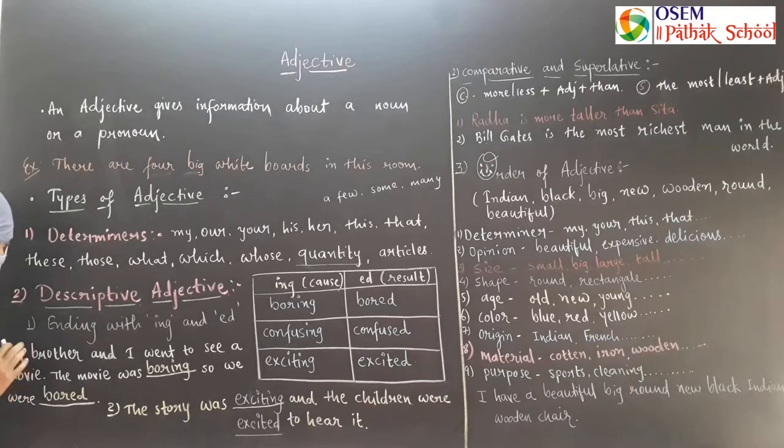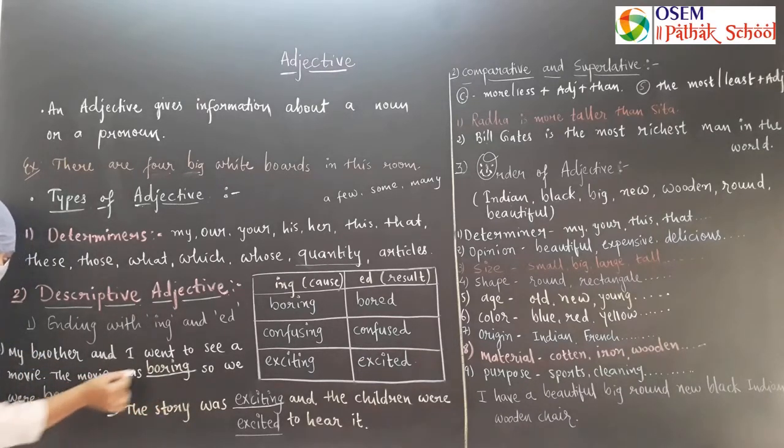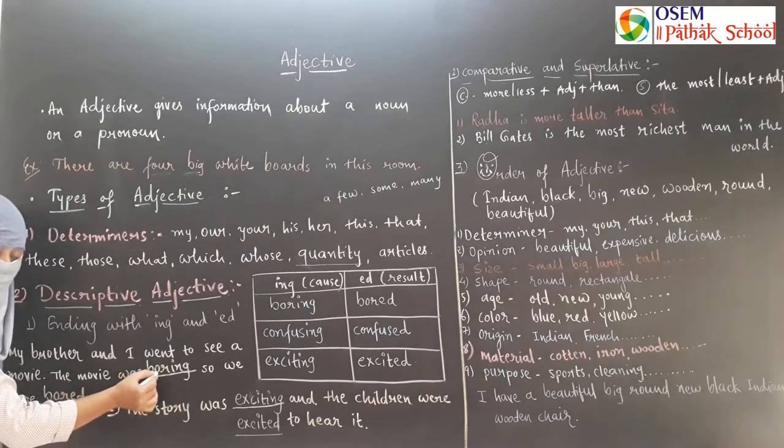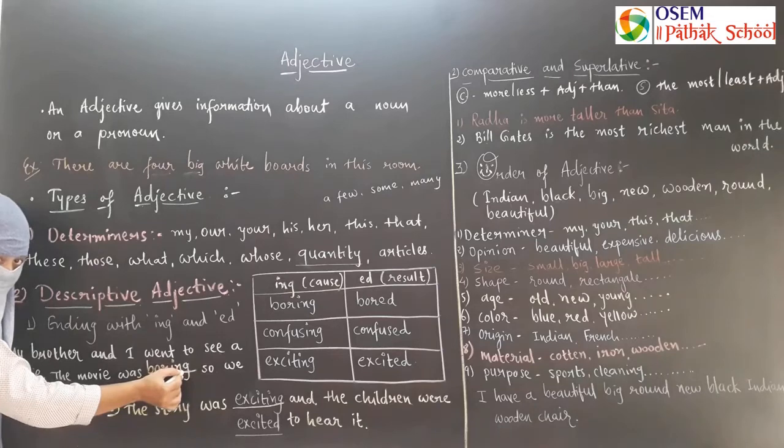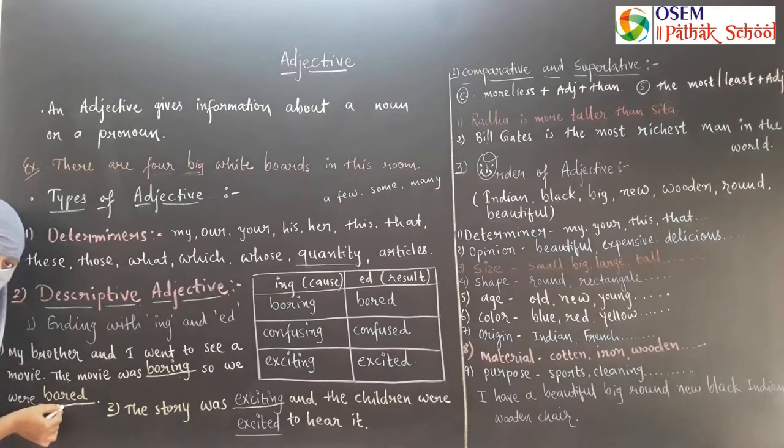Students, here you may think: why do we put boring here and bored here? Why not bored here and boring there? Yes, the question is good. The reason is that when the verb ends with ing, it shows cause, reason, and when the verb ends with ed, it shows result.